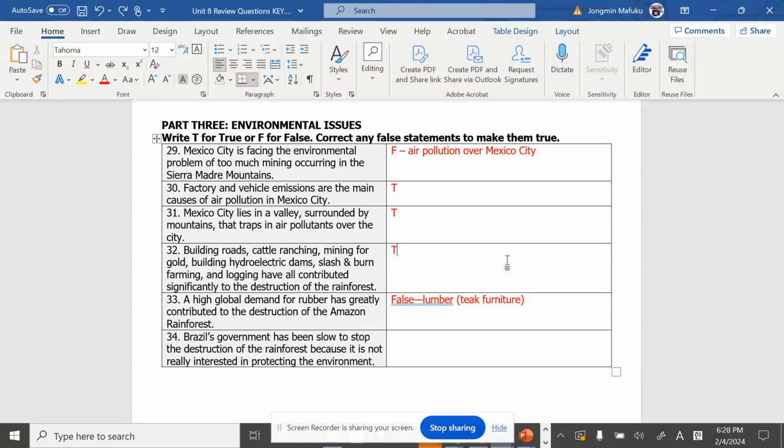34, Brazil's government has been slow to stop the destruction of the rainforest because it is not really interested in protecting the environment. That is false.